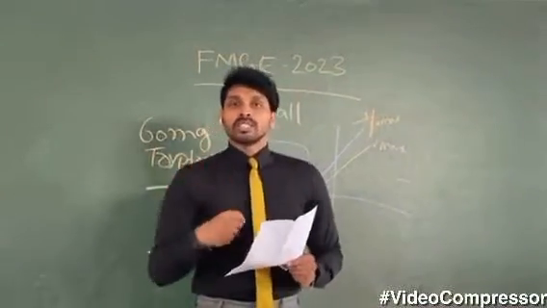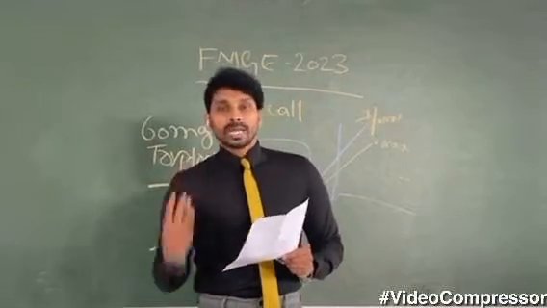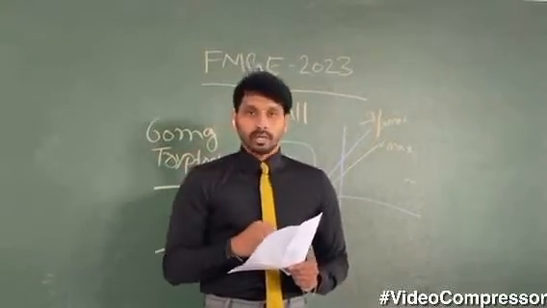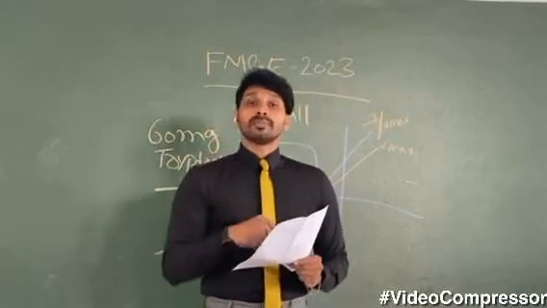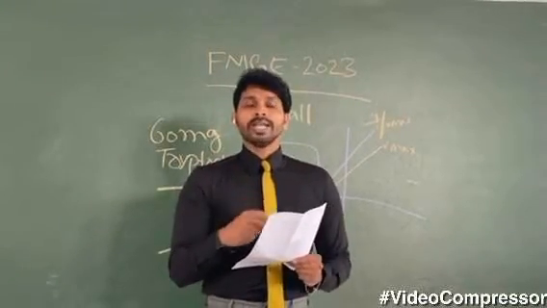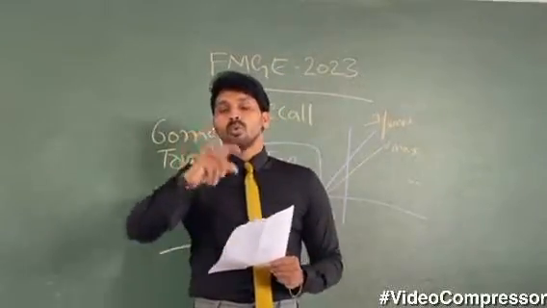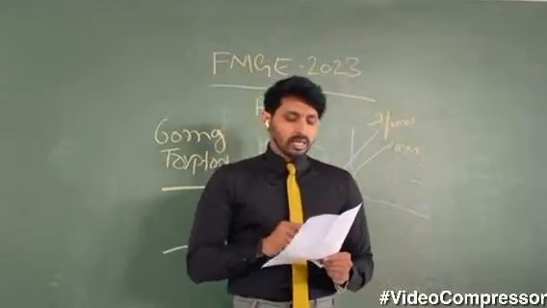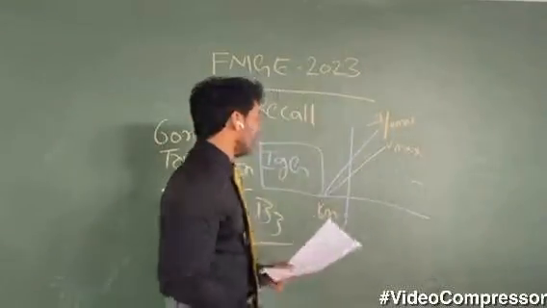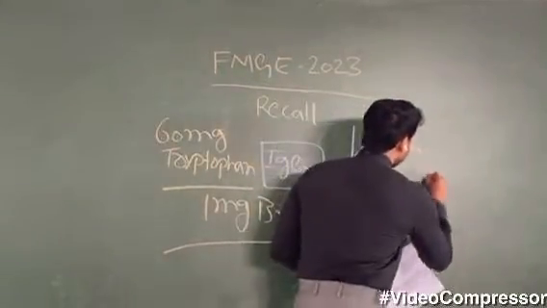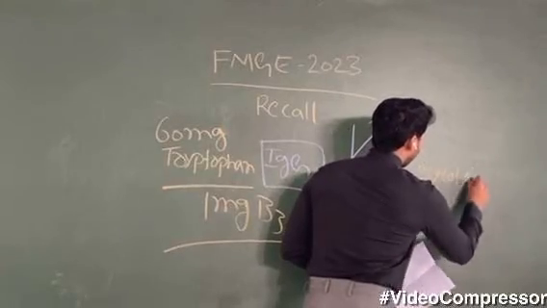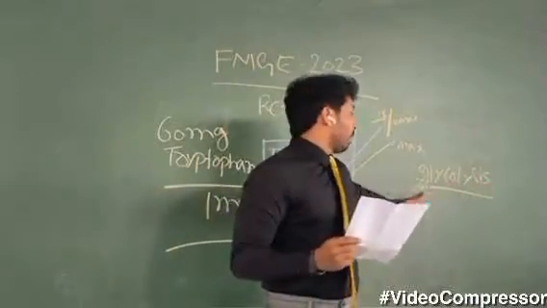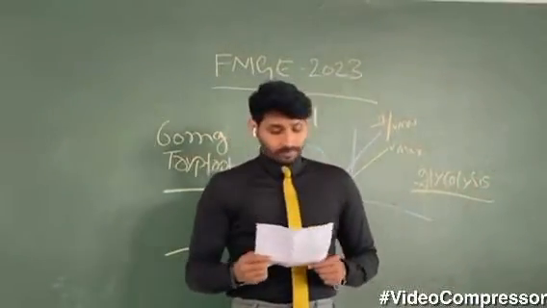Each subcellular organelle has its own characteristic pathway and concerned enzymes. So based on the options, for the cytoplasm, the option will be glycolysis. Glycolysis is the prominent pathway that takes place in the cytoplasm.